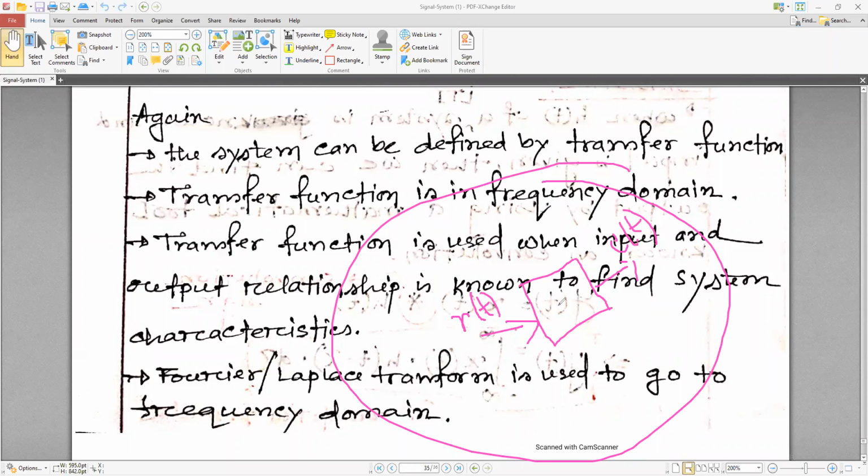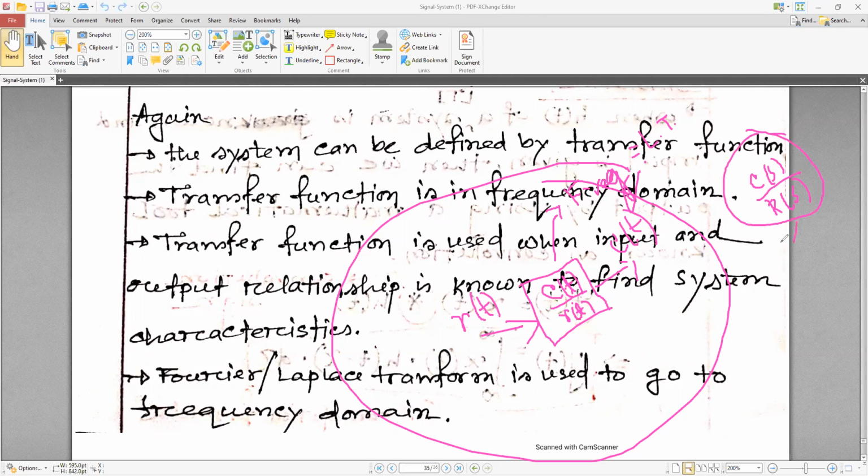So the ratio of output by input, if I convert it to the frequency domain by taking the Laplace transform, then I will get C(s) by R(s).